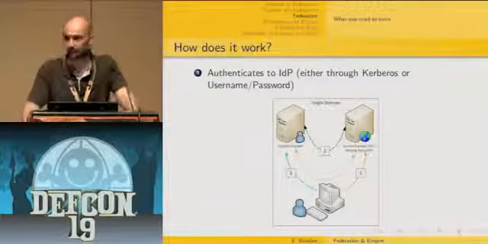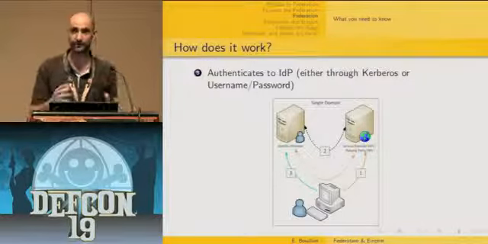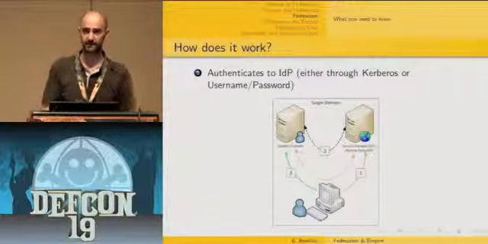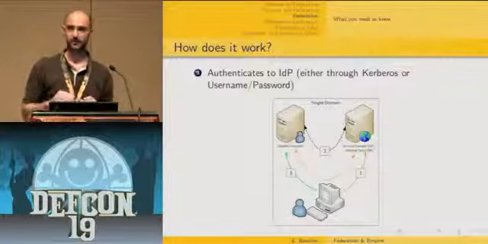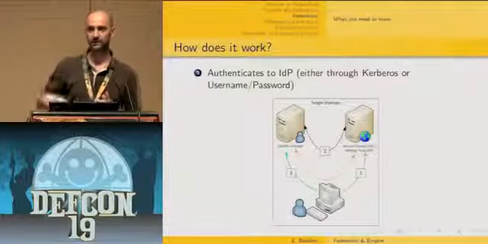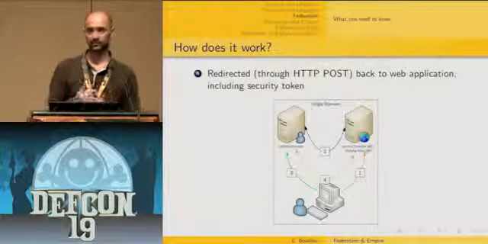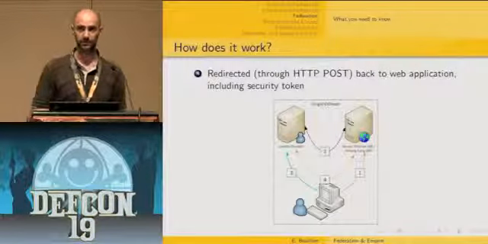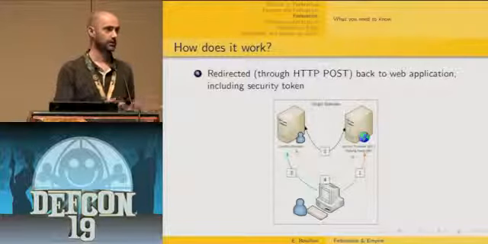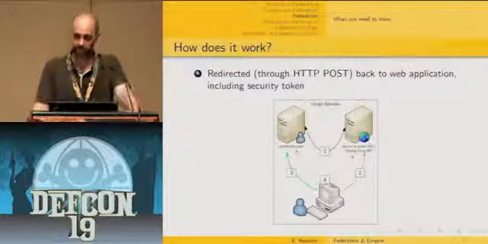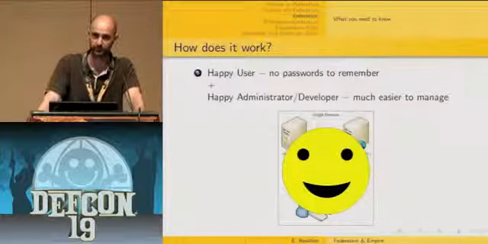So once the identity provider has authenticated the user, it is going to build a claim with appropriate attributes inside, sign it, and send it back to the user's browser with an HTTP POST form with an auto-submit request to the web application. So that's how the SAML assertion is going to be transparently sent back to the web application. And as this web application is claims aware, it's going to grant access to this user according to what is inside the claim, the SAML assertion. And that's how you achieve the single sign-on solution. So our users are happy with that.